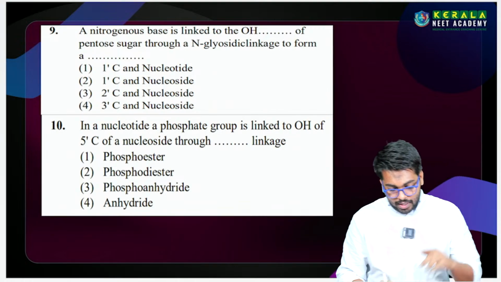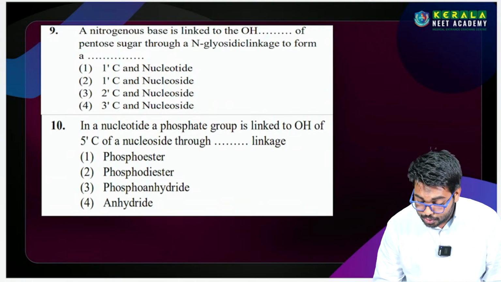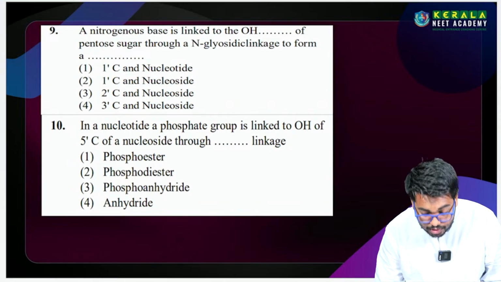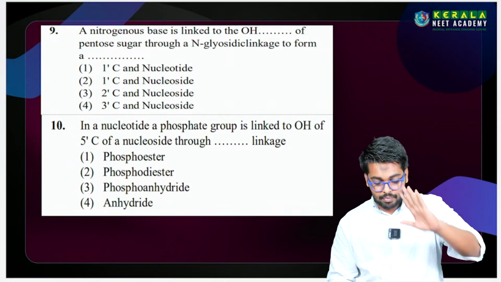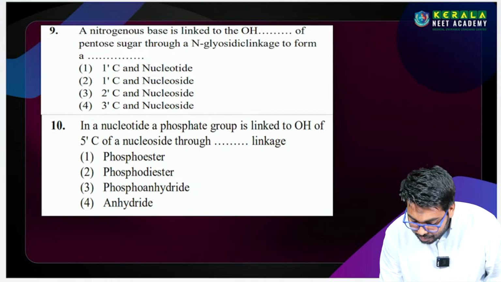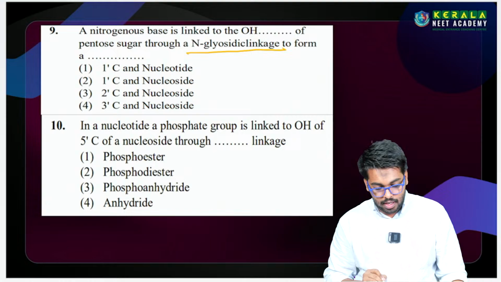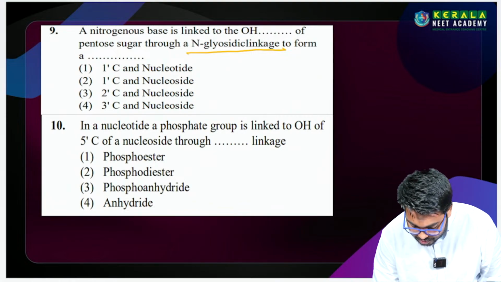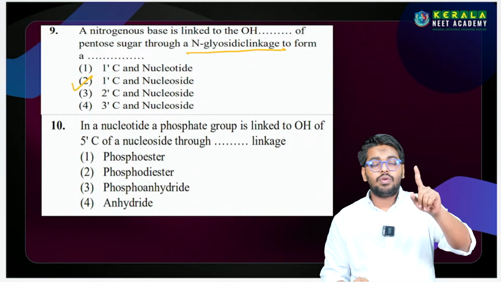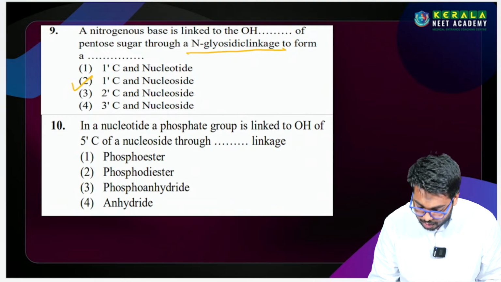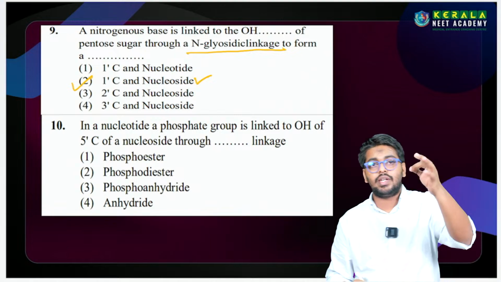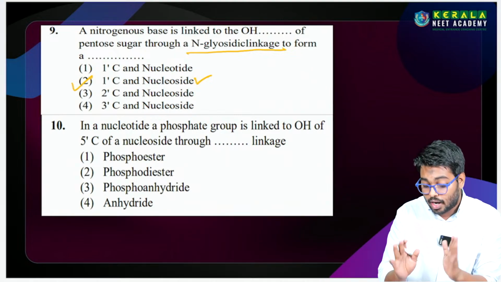For example, the nitrogen base is linked to the OH of which carbon, then it forms an N-glycosidic linkage. Here the first carbon of the ribose combines, and it forms a nucleoside, because if it's lacking phosphate, that is a nucleoside, right?